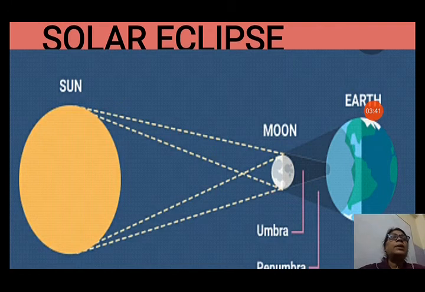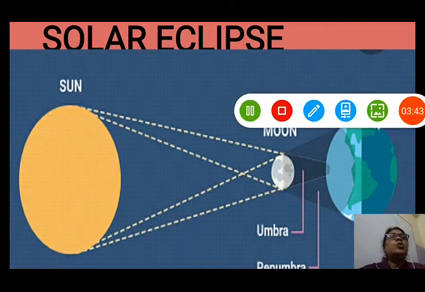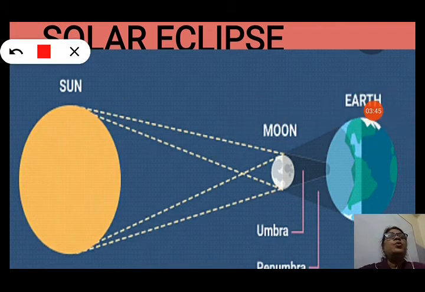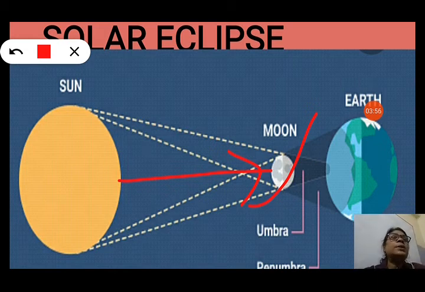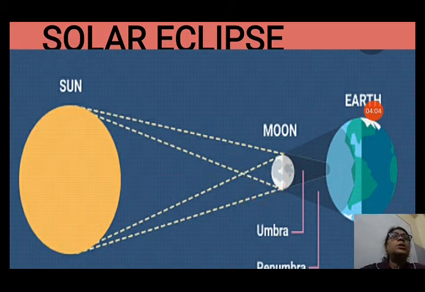You can see the solar eclipse here in this picture. You can see the moon is between the sun and the earth. So the moon is blocking the light of the sun, and it casts a shadow on the earth in this place. So the sun will look very dark in that place. They will not see the sun, and it is called a solar eclipse.